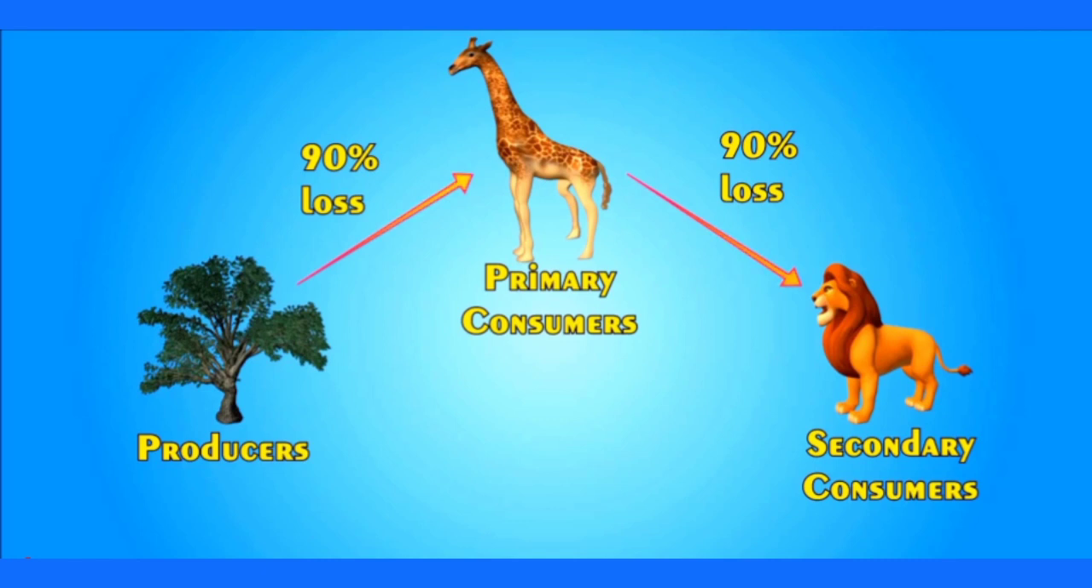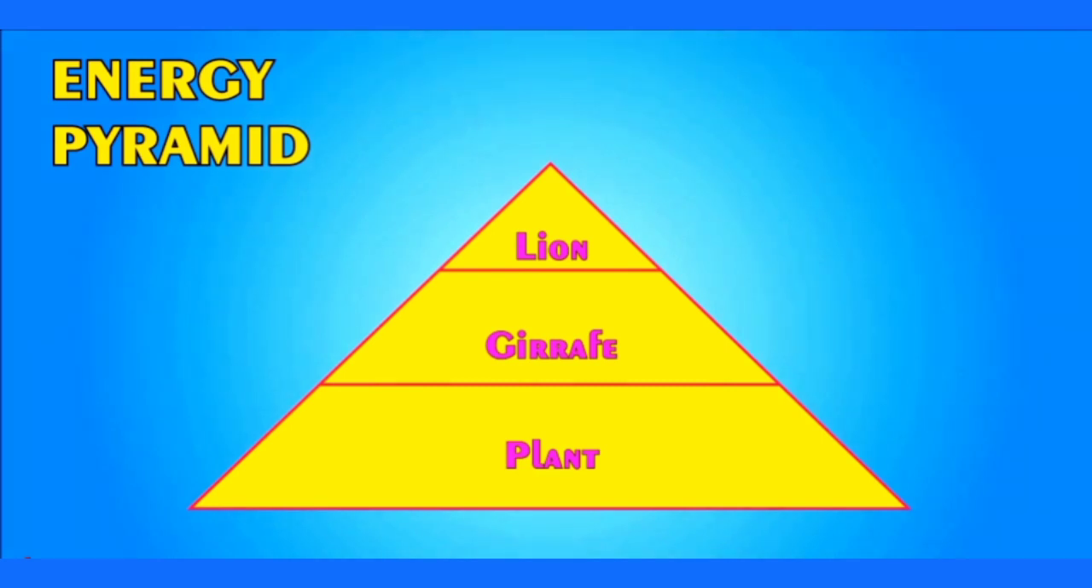Actually, 90% of energy is lost when it passes from one part of the food chain to the other. Like 90% of energy is lost when the giraffe eats plants. Similarly, 90% of energy is lost between giraffe and lion. Look at this pyramid. It is called the energy pyramid. This shows that the energy available becomes less and less as we move to the top of the food chain.